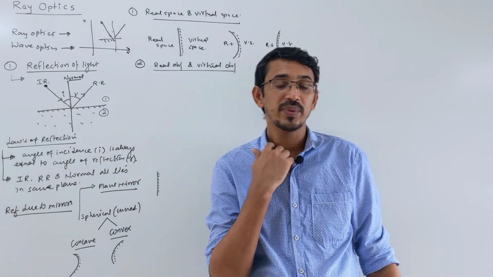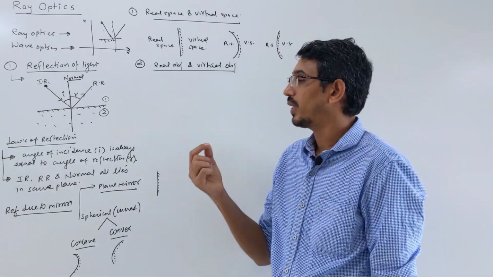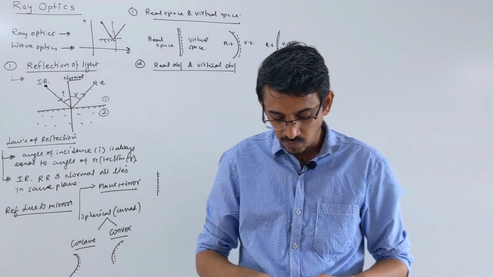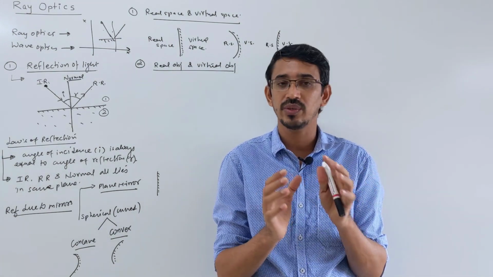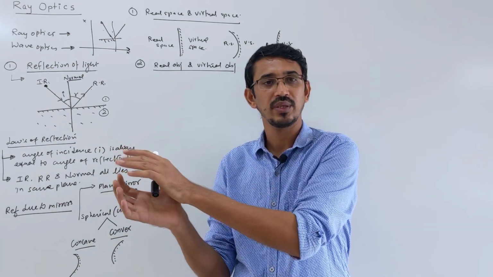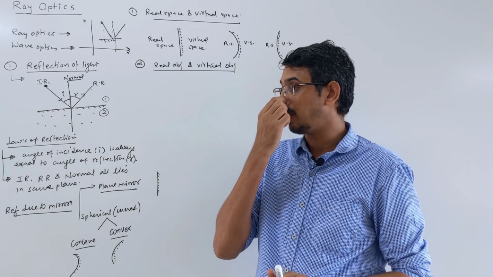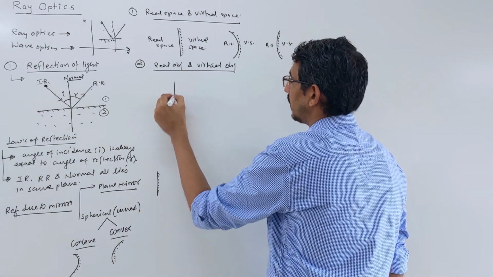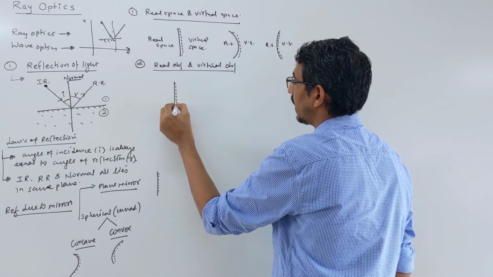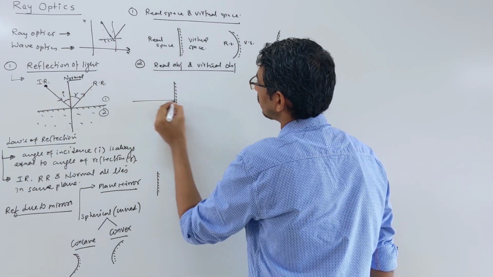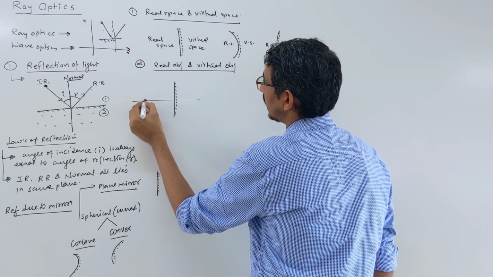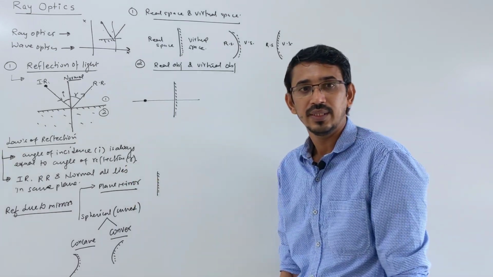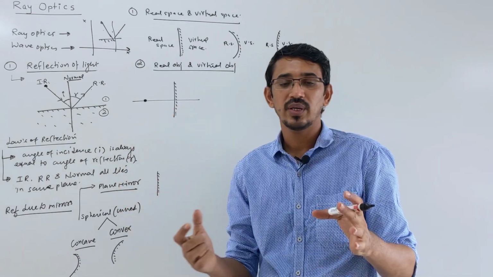Okay, what happens? Look here, we know that in ray optics we always assume that light starts from your object and goes to your mirror or any boundary or any medium. Yes. So, what does real object mean? Look here. This is your plane mirror, and you have put a point object here. Yes.